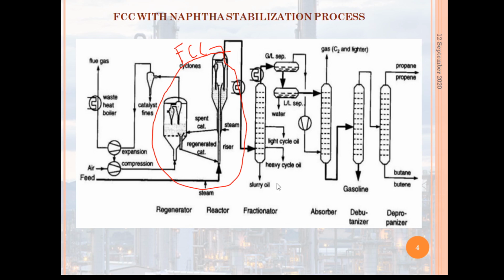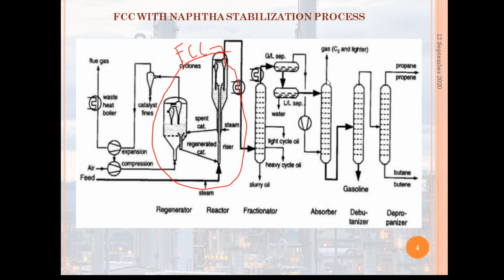This heavier product is recycled back to the cracking reactor, and whatever the unstabilized naphtha, it is sent to the unsaturated gas plant.